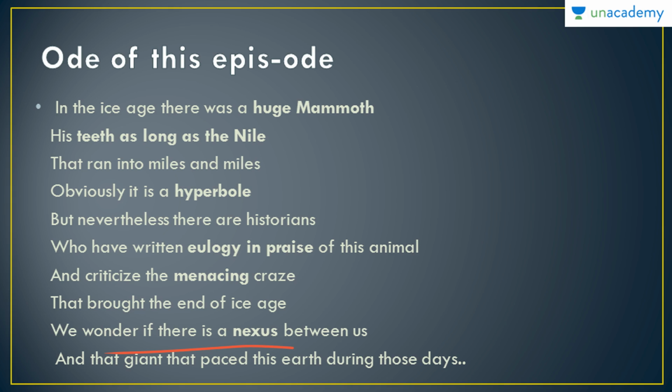So this ode covers all the words that we have discussed and also gives you a hint as to how to use them. And here's an example of hyperbole for you, where the teeth of the mammoth are compared to the Nile. Obviously both are not meant to be taken literally, but in comparison to the teeth of an ordinary elephant, the teeth of the mammoth were quite huge. So we can compare it to the Nile or anything of that sort which is very long.